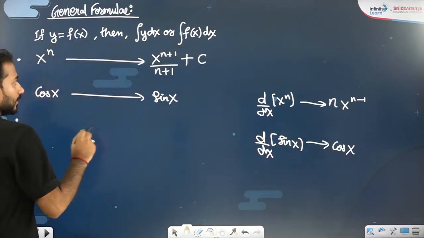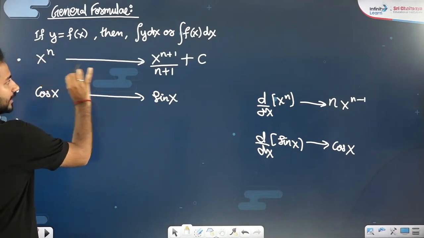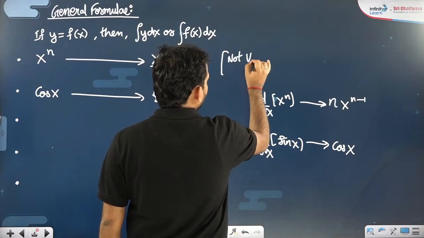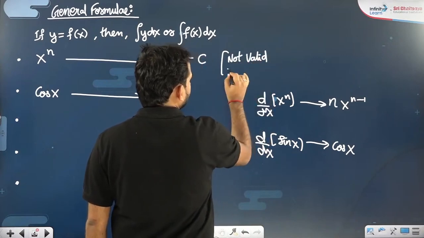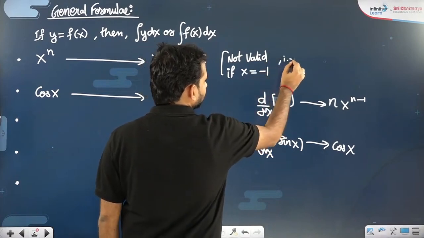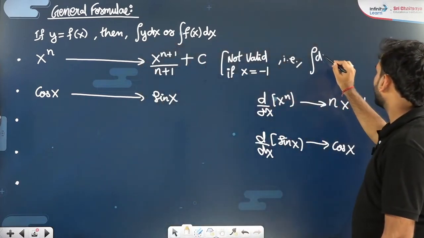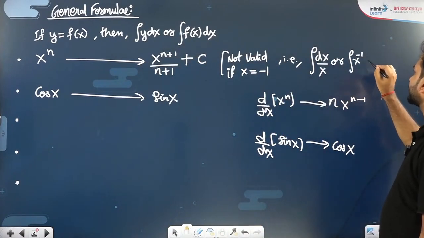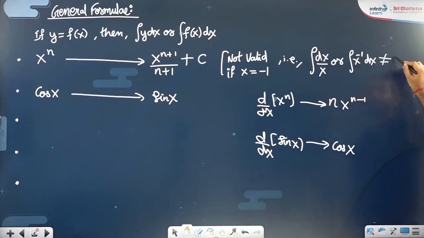If you remember, this x to the power n formula can be applied like this, but it is not valid if n is equal to minus 1. That is, integration of dx by x, or integration of x to the power minus 1 dx, will not be equal to x to the power minus 1 plus 1 by minus 1 plus 1. The reason is this will come out to be 0 and the overall expression will be not defined.